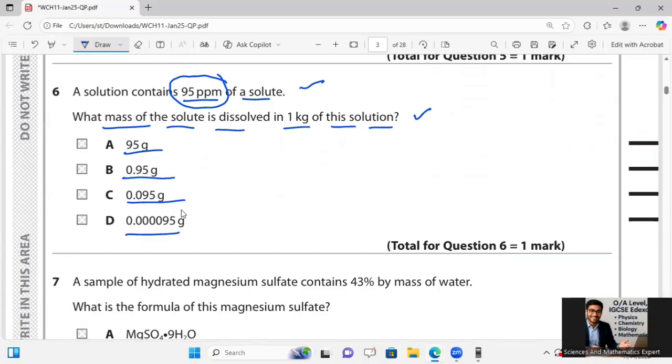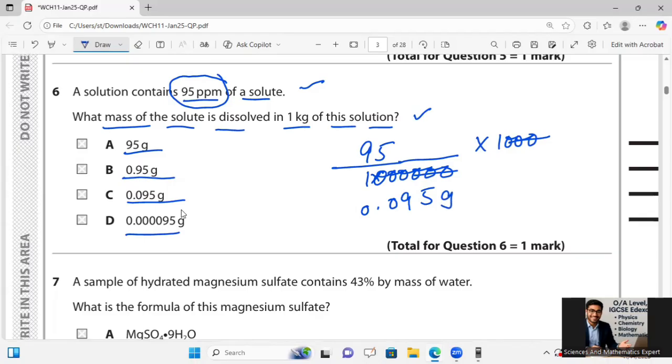So in 1 kg, 1000 gram, of solution, the mass of solute will be 95 divided by 10^6, multiplied by 1000 gram. 3 zeros are gone with 3 zeros. What is remaining? 95 divided by 1000, so 0.095 gram.